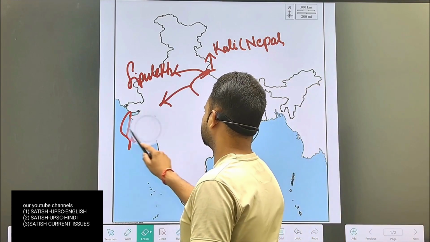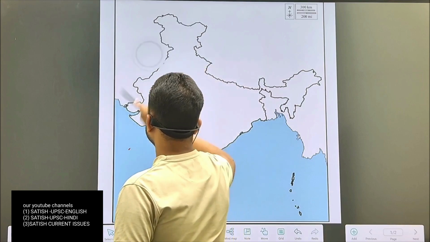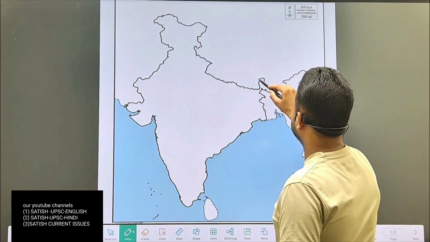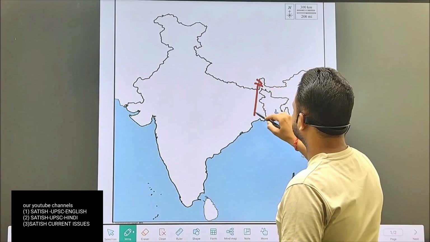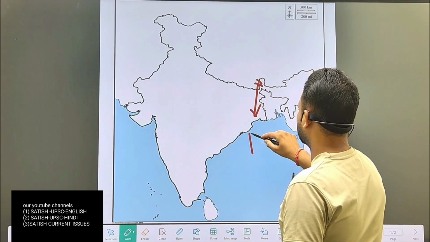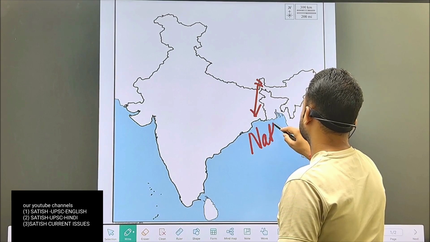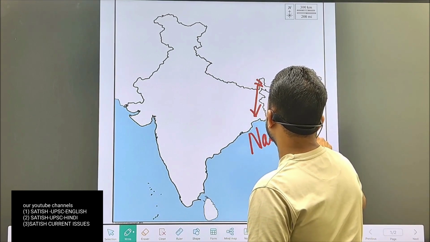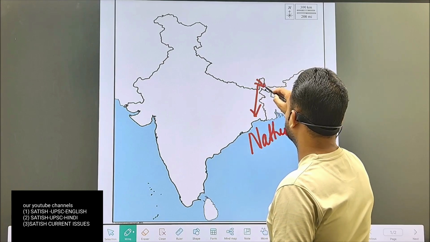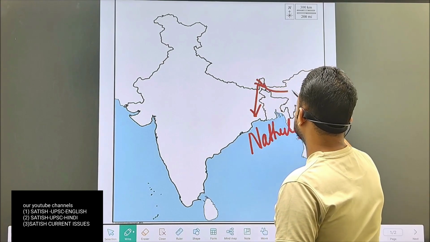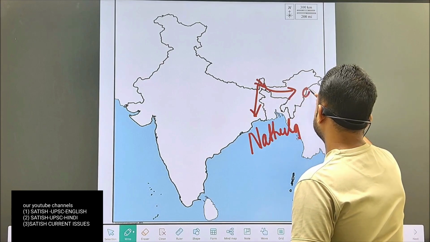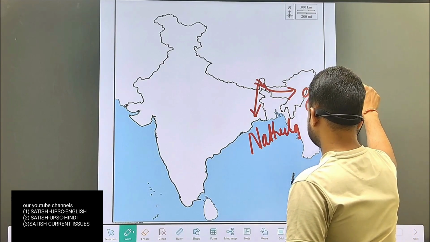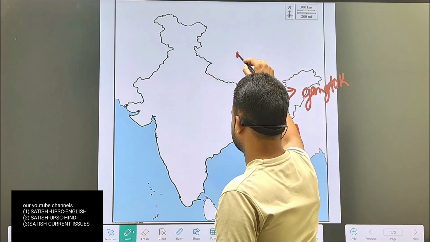Now we will see the next pass of Great Himalaya. Here one pass is situated which is called Nathula Pass. And Nathula Pass joins Gangtok, which is the capital of Sikkim, to Lhasa.